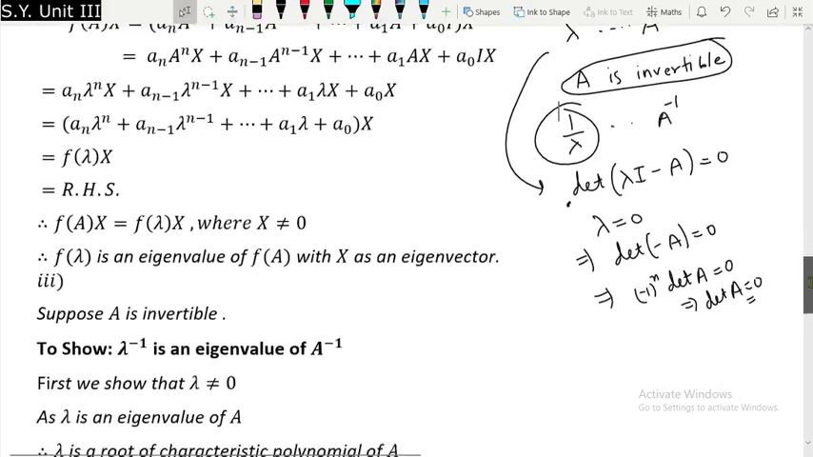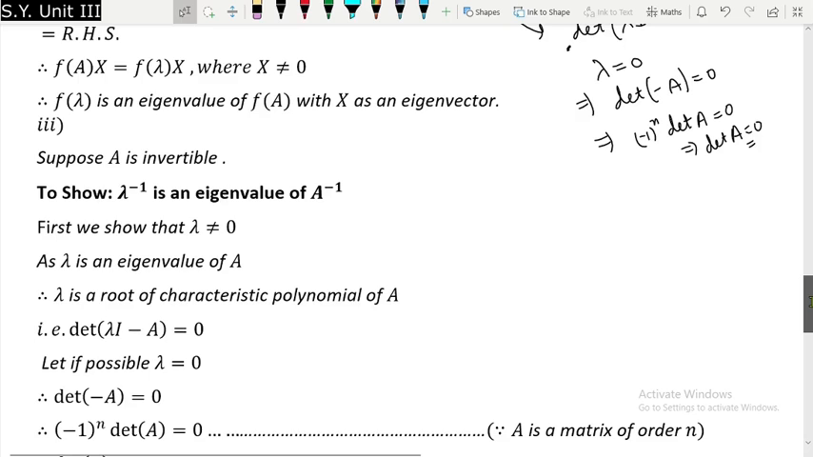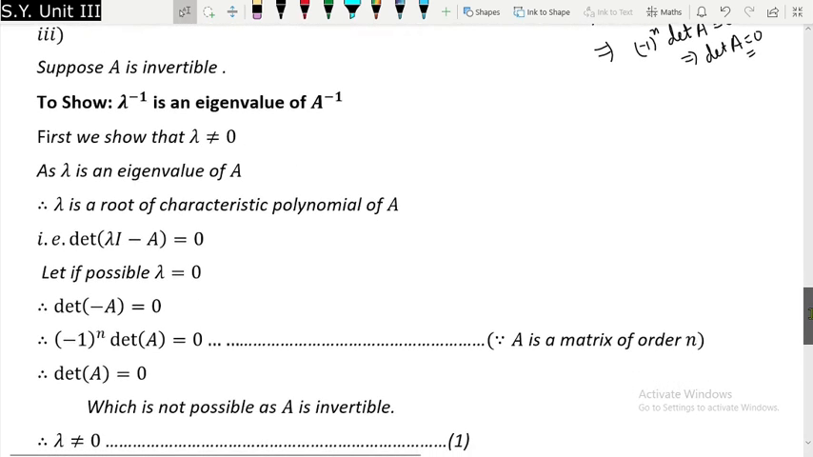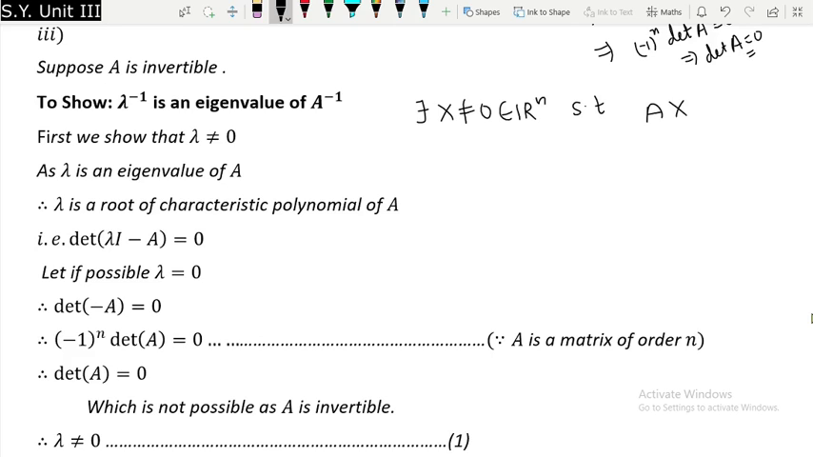So now since we have shown this lambda is non-zero, now we have to prove that 1 upon lambda is an eigenvalue of A inverse. Now the logic is again the same. Since lambda is an eigenvalue of A, there will exist x not equal to 0 belonging to R raised to n such that Ax will be equal to lambda x. Since lambda is non-zero, now I can divide by lambda, so we will get 1 upon lambda Ax will be equal to simply x.